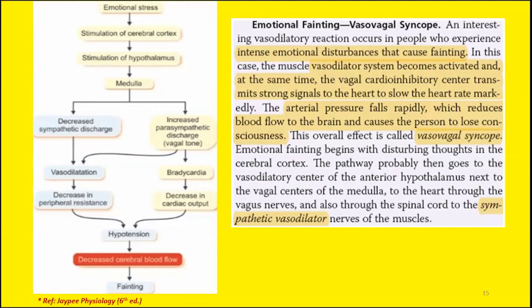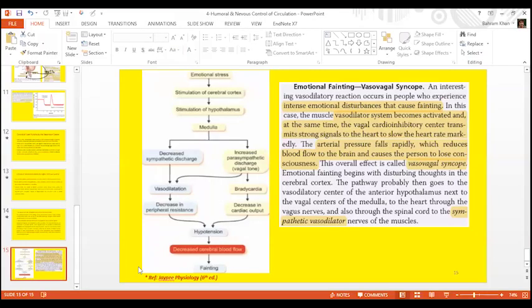So we have discussed the humoral control of circulation. We have discussed different vasoconstrictors. We have discussed the different vasodilators, and we have discussed the role of sympathetic and parasympathetic division on the circulation as well. Now, if we have any question, please let me know.